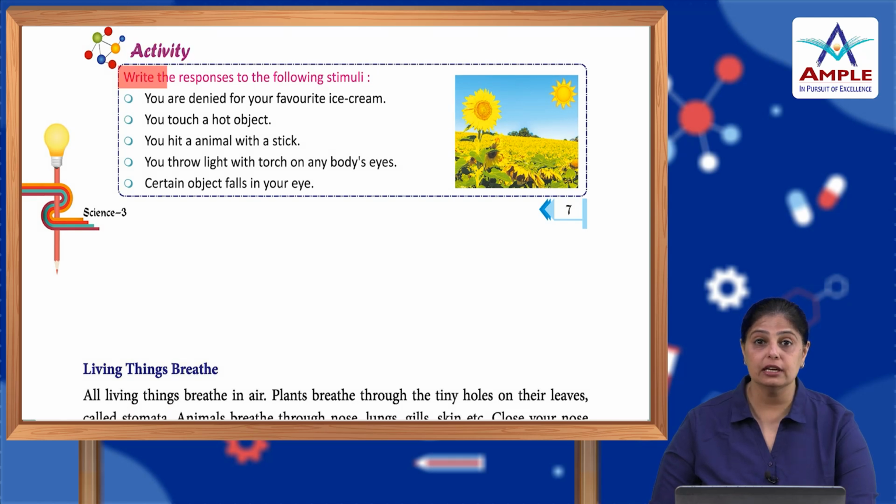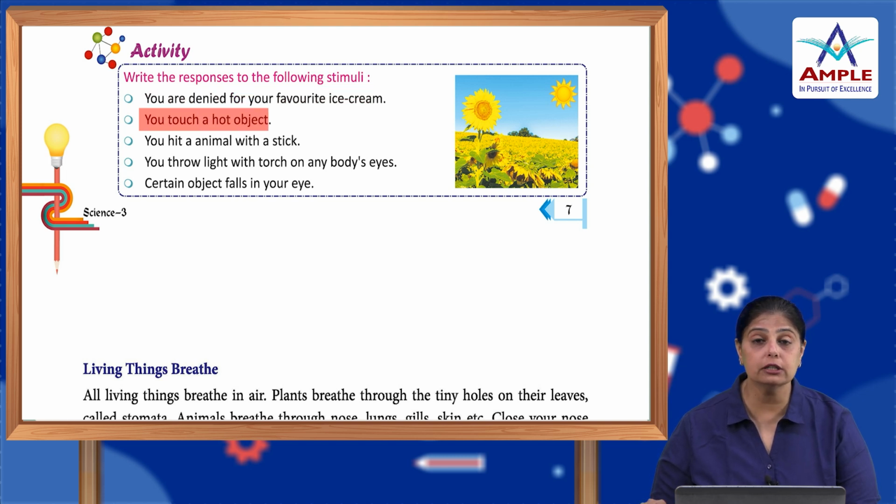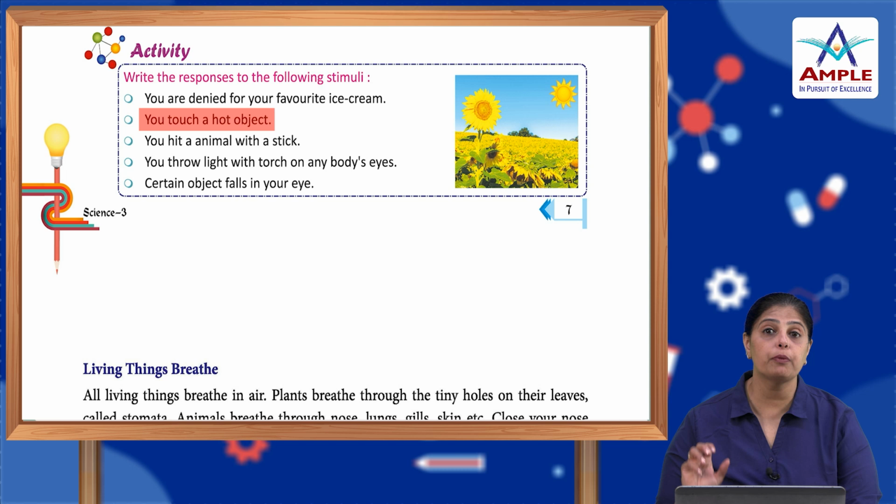Now, activity. Write the responses to the following stimuli. You are denied your favorite ice cream. When you want to have ice cream and your parents say no, how do you feel? You touch a hot object, what happens? You immediately respond. The moment you touch something hot, your body responds, you move your hand so that you don't get burnt.